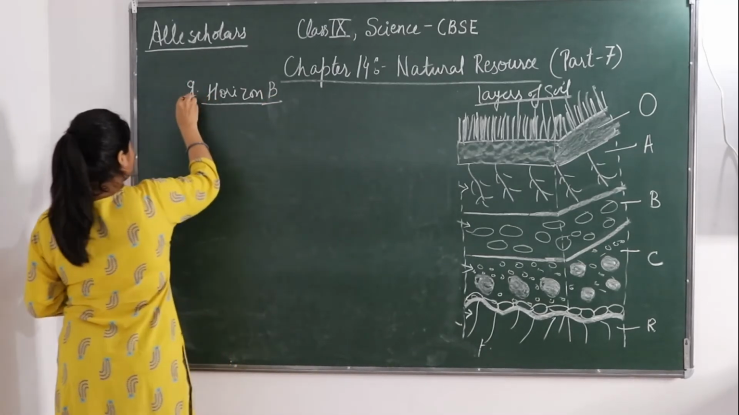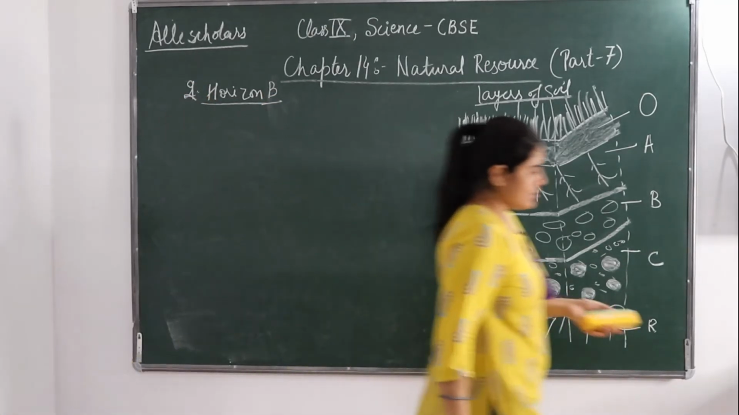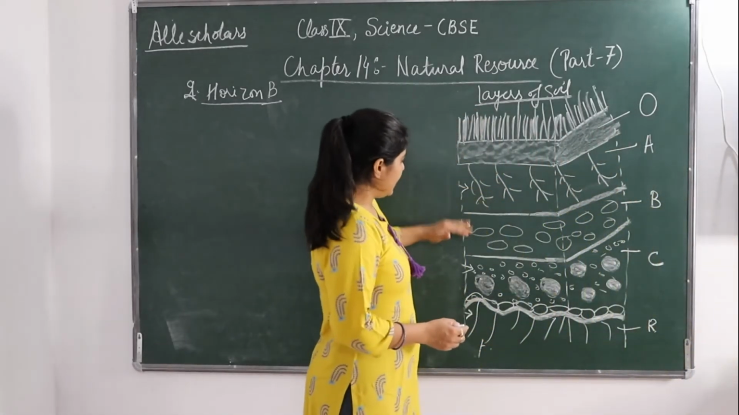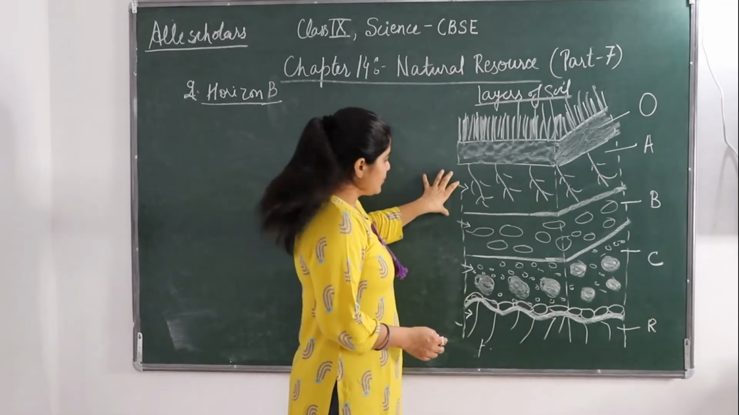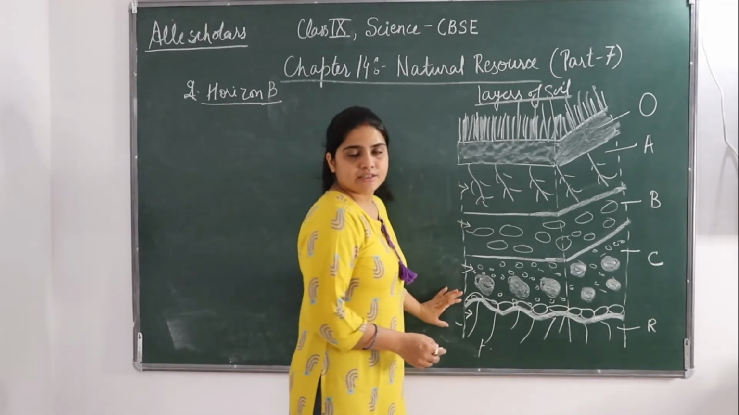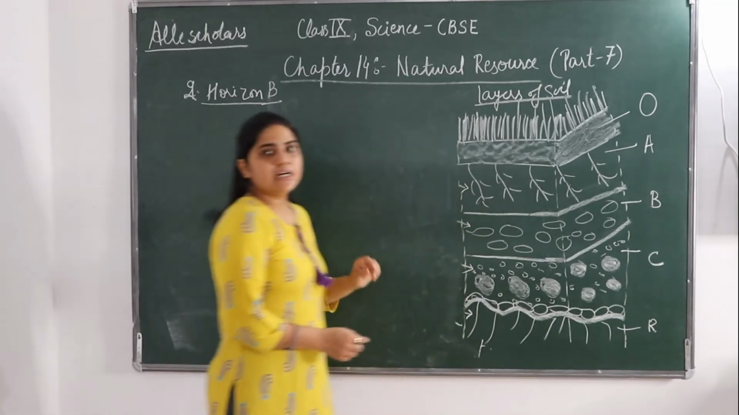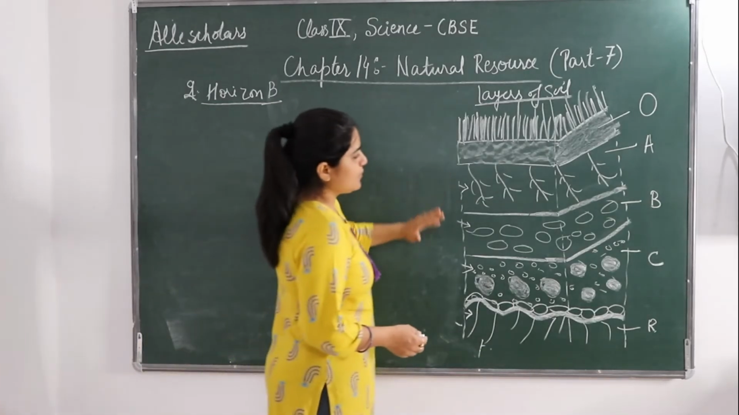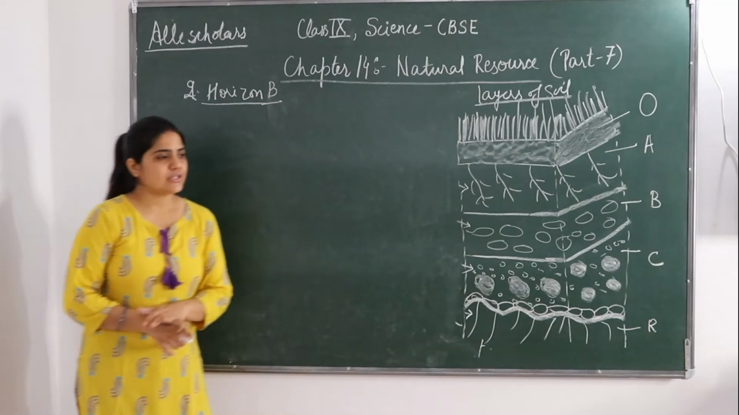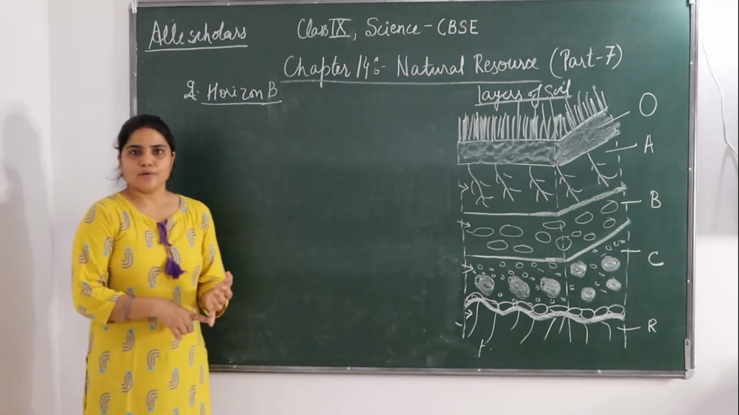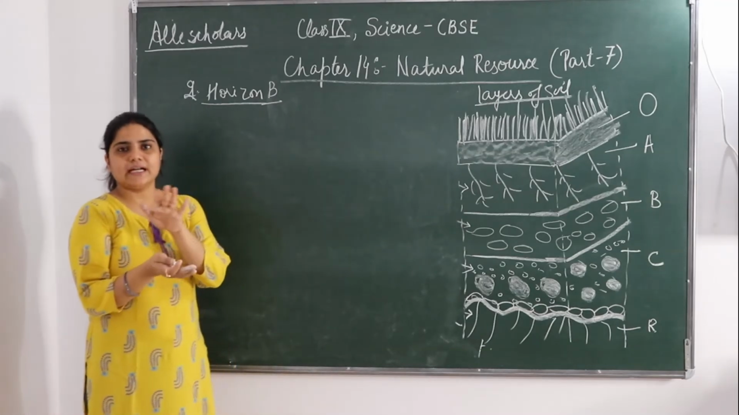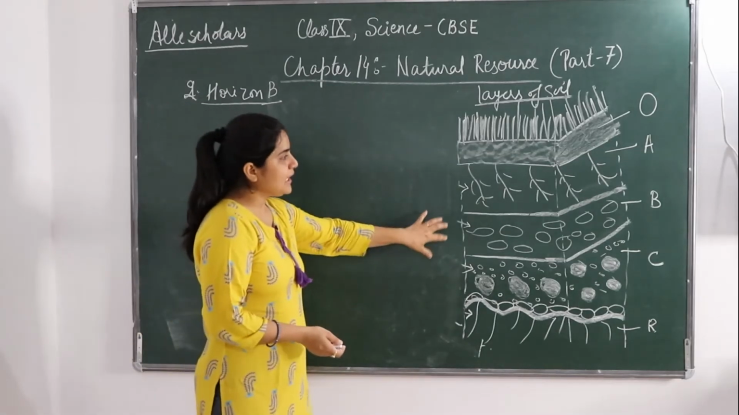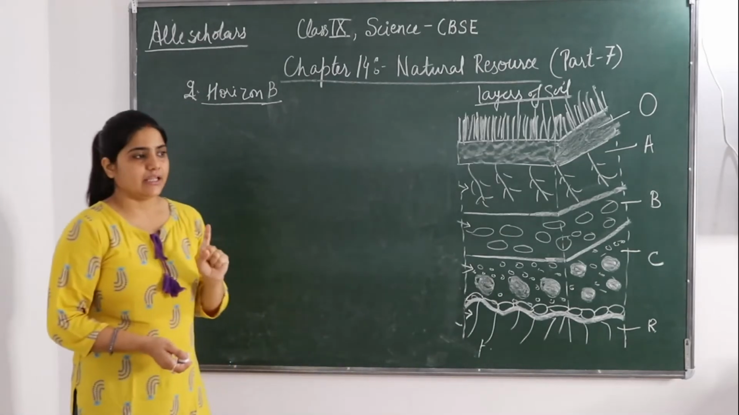The second layer is origin B. As you can see, it is a subsoil, because it is between the topsoil, that is origin A, and C. It is present below the topsoil, so it is a subsoil. Now what happens, this origin B is harder than origin A.